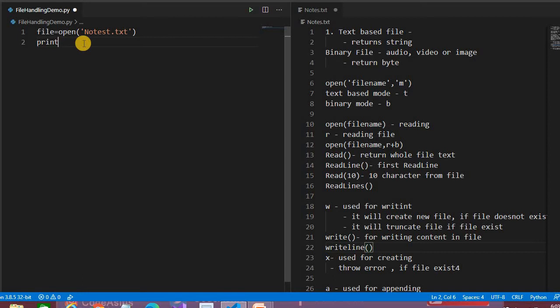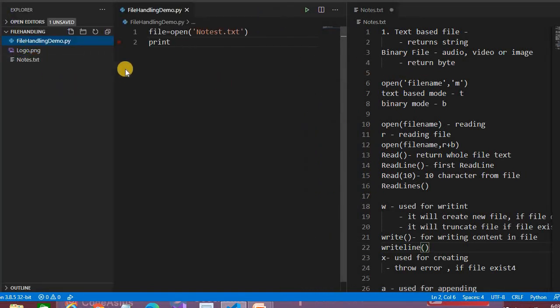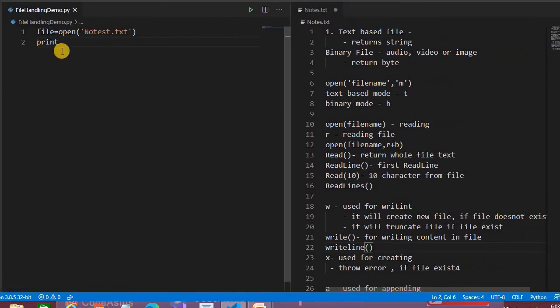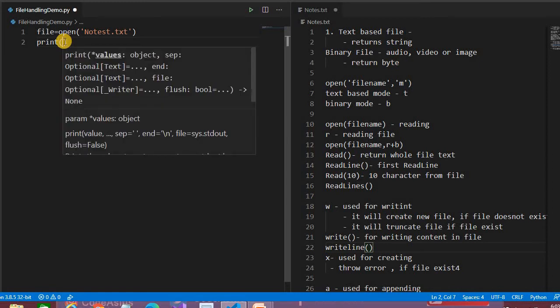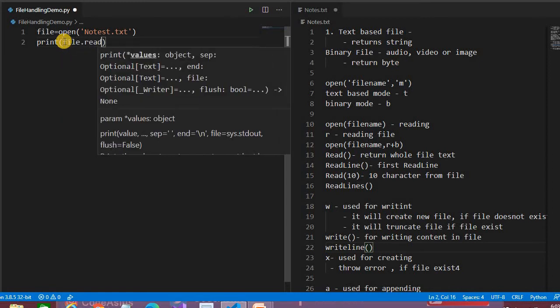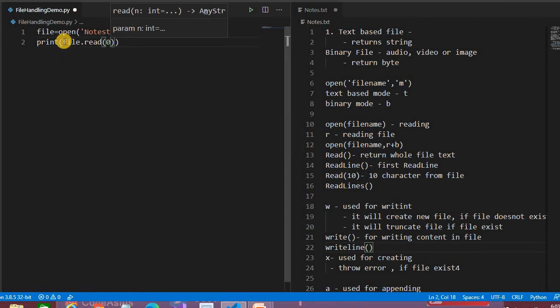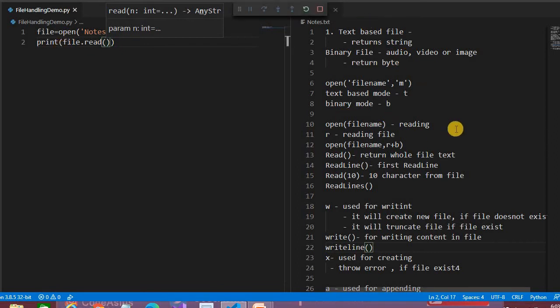First, we have just created the open function and we pass the file name. Because the file exists in the same directory, we don't have to provide the full path. We just provide the file name. So let's try to read this. So file.read, simple. If you run this, it will read all the data.